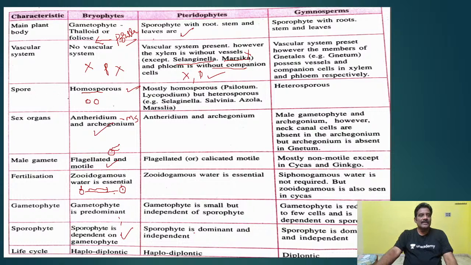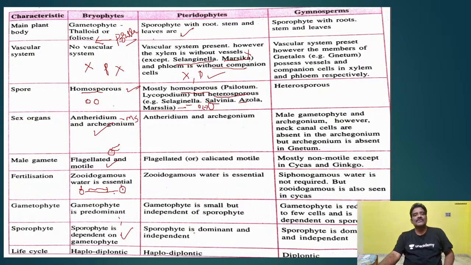Next, what type of spore is present here? Homosporous mostly. Equisetum, Lycopodium are homosporous, but the heterosporous condition is also seen in Selaginella, Salvinia, Azolla, water plants, hydrophytes. They are all aquatic pteridophytes in which spores are heterosporous. Heterosporous means one spore is large, another spore is small. Microspores and megaspores, two kinds of spores, are present here.